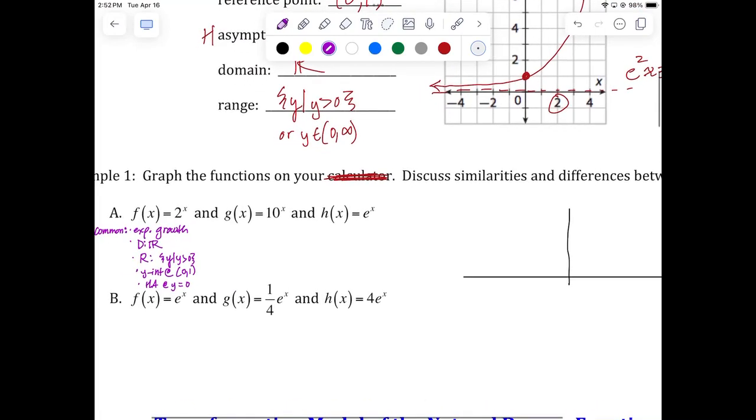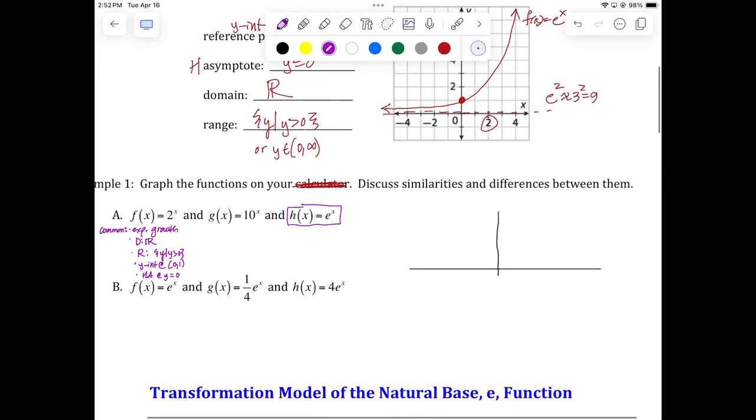So let's go ahead and graph e to the x first. I'll graph e to the x in purple. So it's going to have the horizontal asymptote on the x-axis. It's going to pass through the point 0, 1. And I'm just going to draw a nice exponential growth curve that sweeps up at a moderate pace. Now I'm going to call that h of x. Okay, and I'll label it in purple. I'm going to use 3 different flavors here so we can see the contrast. Now, that could be, again, the graph of any exponential growth function.